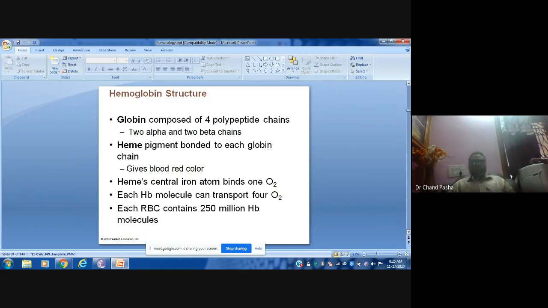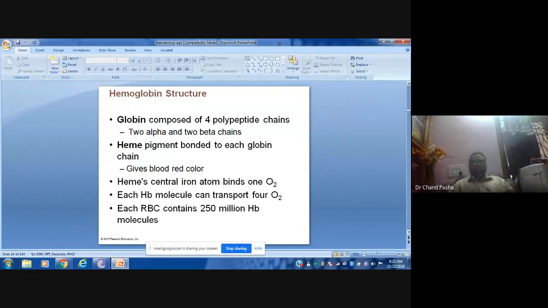And this iron atom in heme is responsible for oxygen binding. One iron atom binds with one oxygen. So each hemoglobin molecule can transport four oxygen molecules. How many hemes should be there? In each hemoglobin, four hemes are there. Four hemes will bind four oxygen molecules.